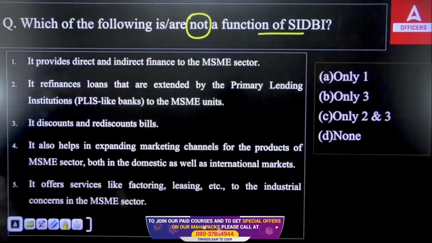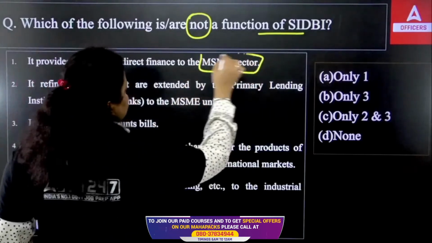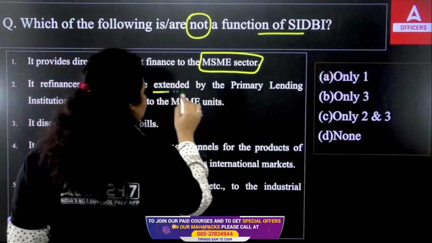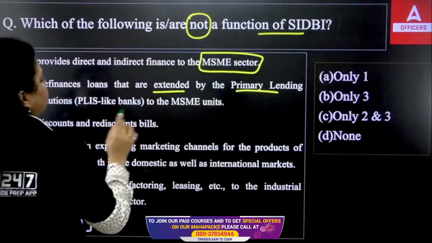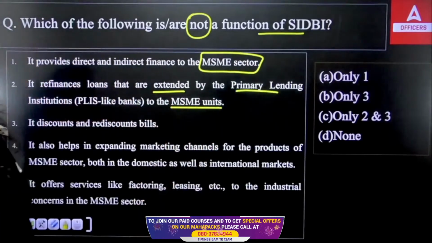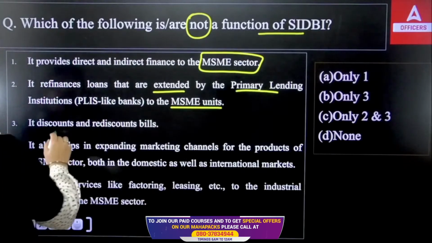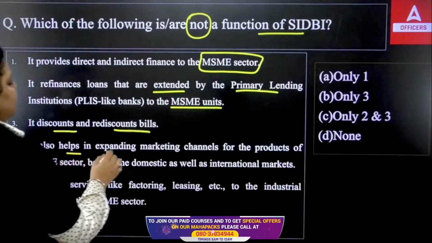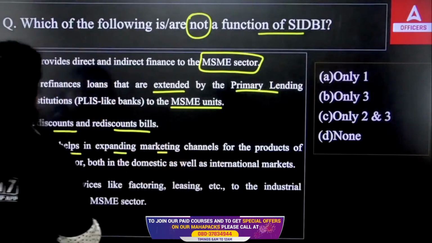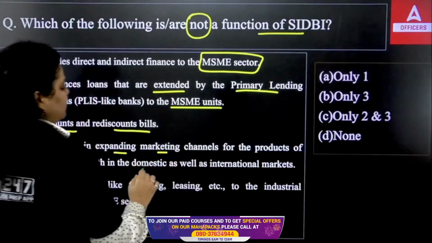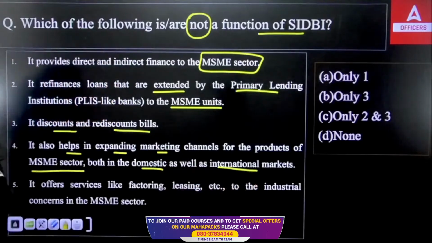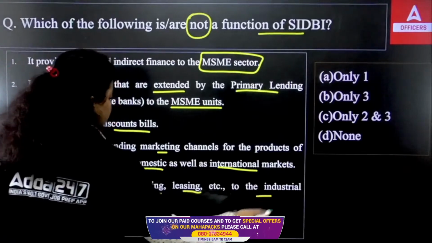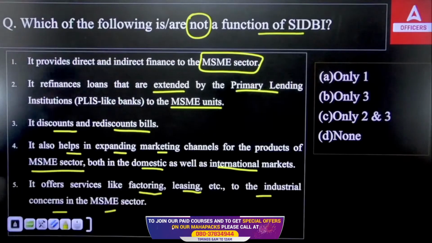First, it provides direct indirect finance to MSME sector. Okay. Second, it refinances loans that are extended by the primary lending institution like banks to the MSME units. Third, it discounts and rediscounts bills. Fourth, it also helps in expanding marketing channels for the products of MSME sector, both in the domestic as well as international market. Fifth, it offers services like factoring, leasing, etc. to the industrial concern in the MSME sector.